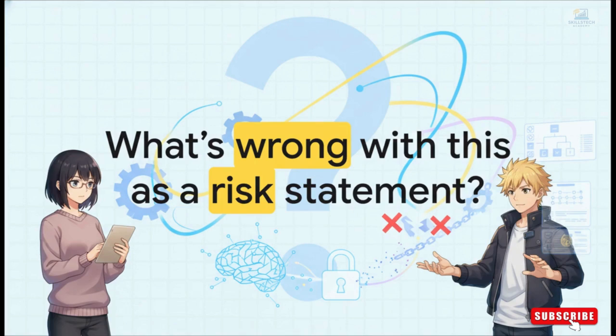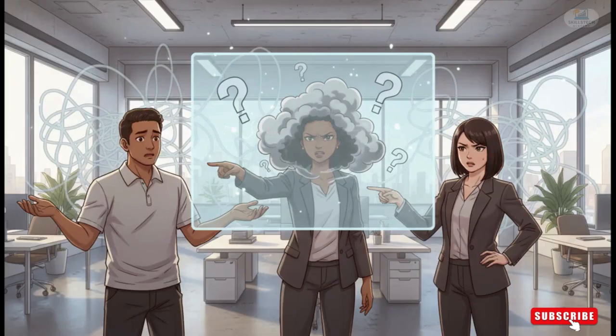The answer, it turns out, gets right to the heart of what good risk management is all about. Well, for starters, a statement like weather is unpredictable is just totally ambiguous. And that ambiguity, it just creates chaos. It doesn't tell us why it's a risk or what the specific consequences might be. I mean, are we worried about a light shower or a full-blown hurricane? Without that clarity, your team has no idea what action to take, if they take any action at all. It just leads to total confusion.